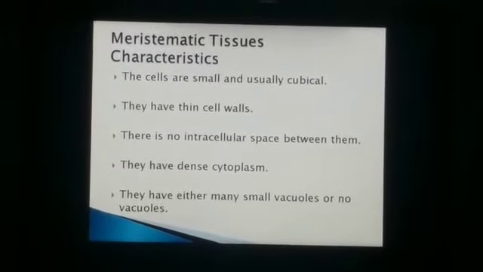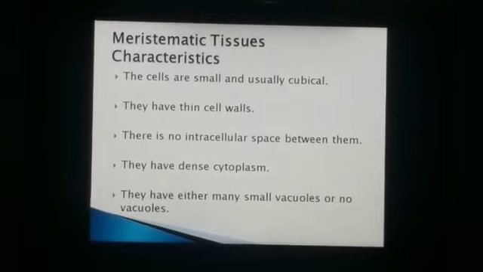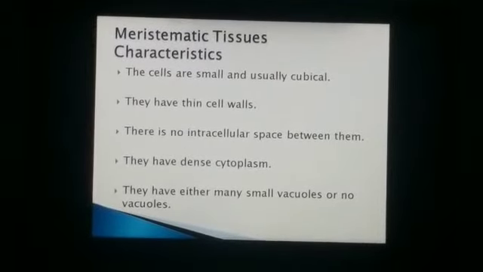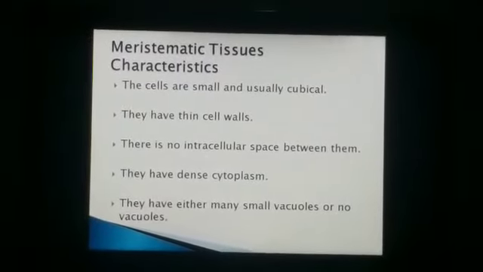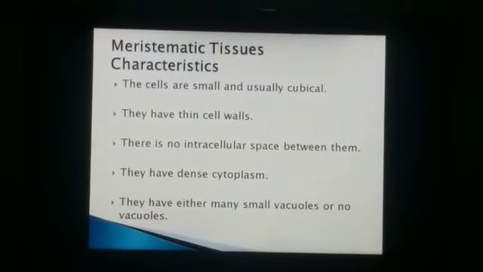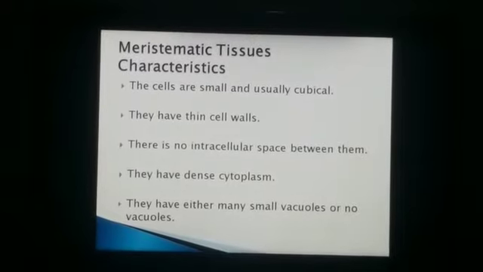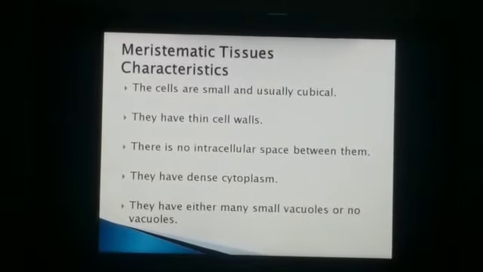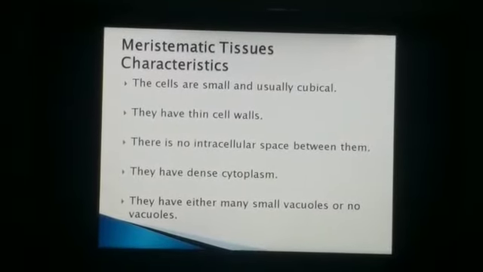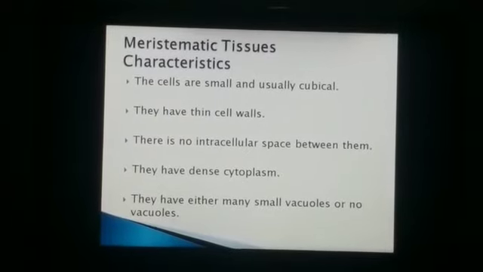Now what is a vacuole? A vacuole is a fluid-filled pocket in the cell cytoplasm. It is a pocket in the cell cytoplasm that works as a storage bin for everything from water to food and waste products.